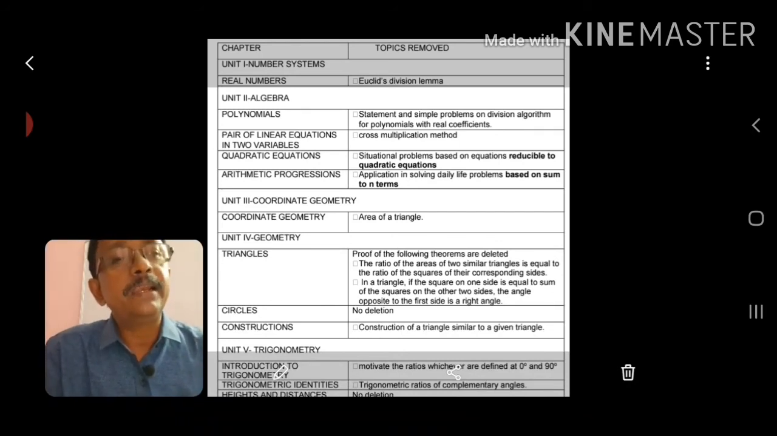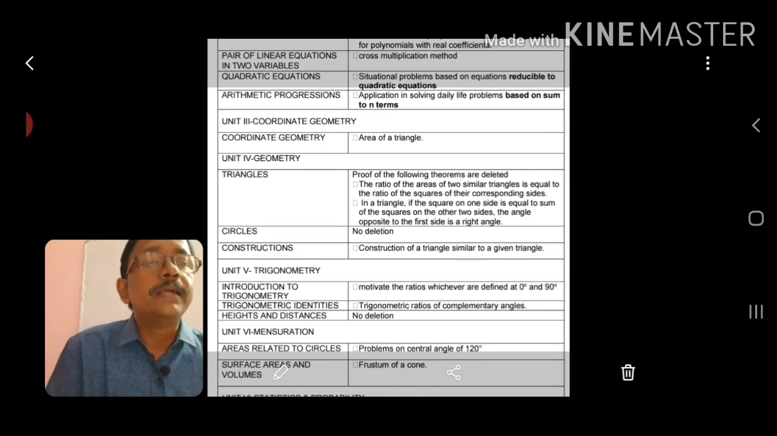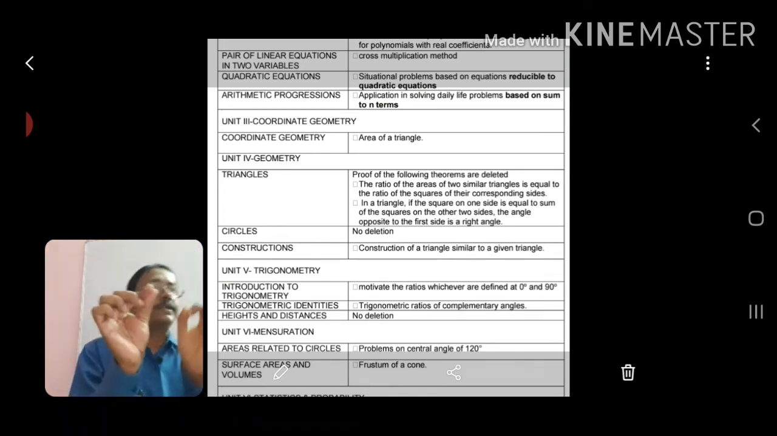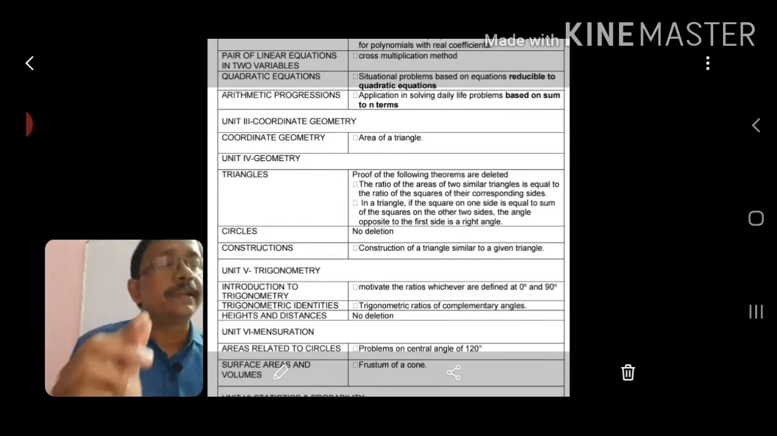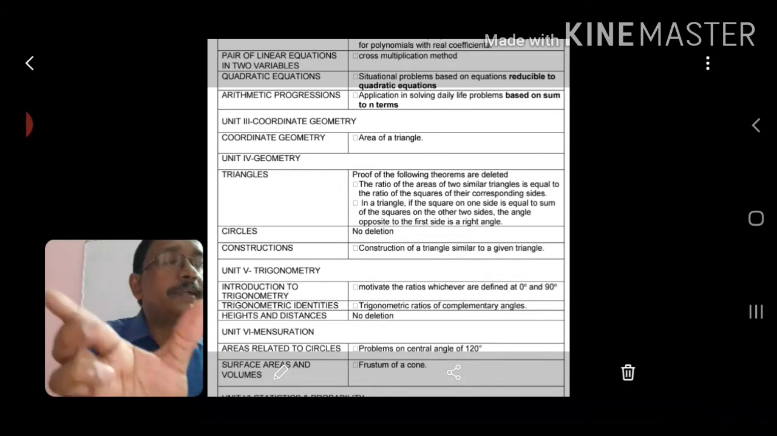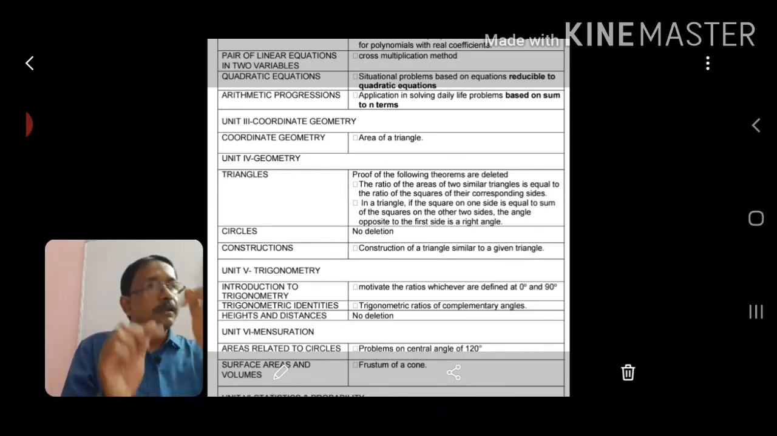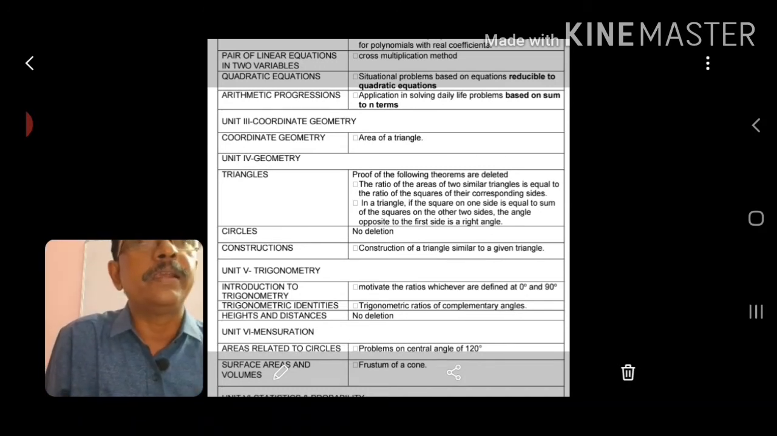But from circles no deletion is there, whatever is there, everything remains. But from constructions, similar triangle construction is deleted. For construction there are 2 parts: one is drawing similar triangles, another is the circle related constructions. Circle related means tangent constructions, those remain, and only the similar triangle part is removed.